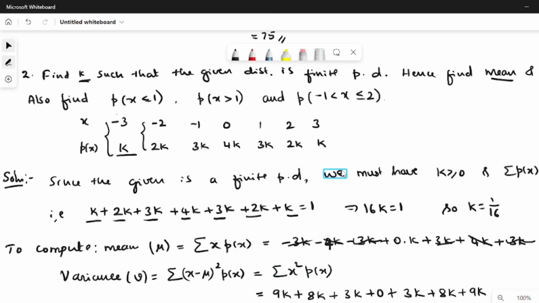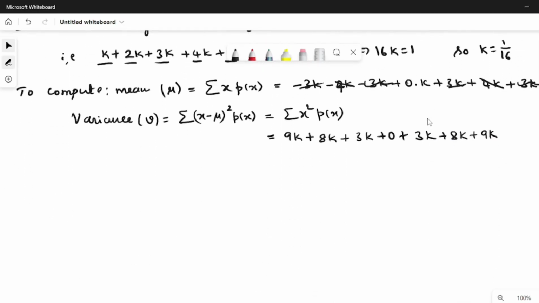Adding all this, we get 9 plus 9, 18, 18 plus 8 plus 8, 16, 34 plus 6, 40. Oh sorry, 40k it is. But k is 1 by 16, so 40 divided by 16 is 5 by 2.